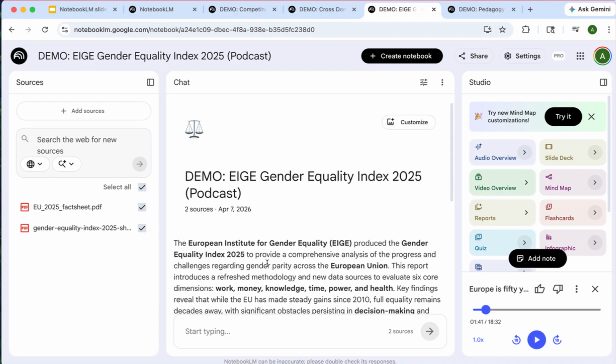Notice what that is. It's not a text-to-speech reading of the document. It's two AI hosts having a genuine conversation, making analogies, asking follow-up questions, noting things that surprise them.